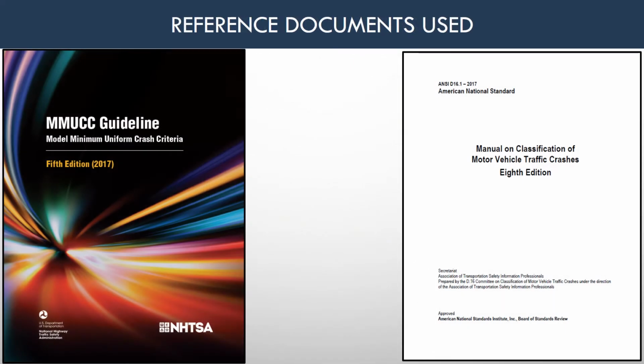The two source documents used that aided in the revision were the Model Minimum Uniform Crash Criteria Guideline, 5th edition 2017, and the Manual on Classification of Motor Vehicle Traffic Crashes, 8th edition. The changes outlined are highlights. Please reference the revised OH-1 manual for more details and explanation of the captions.